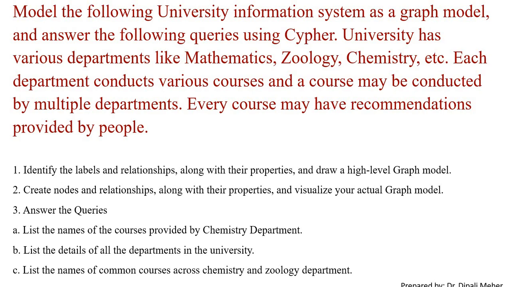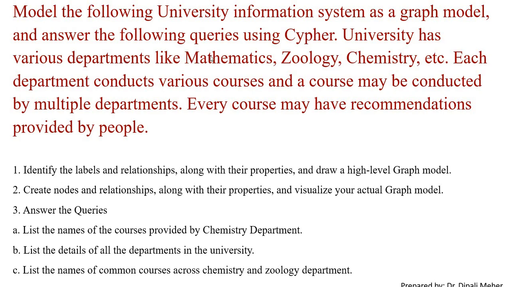So in this question, first we have to identify labels and relationships. Which are the nodes we have to create in this slip? University. Then the next is departments.